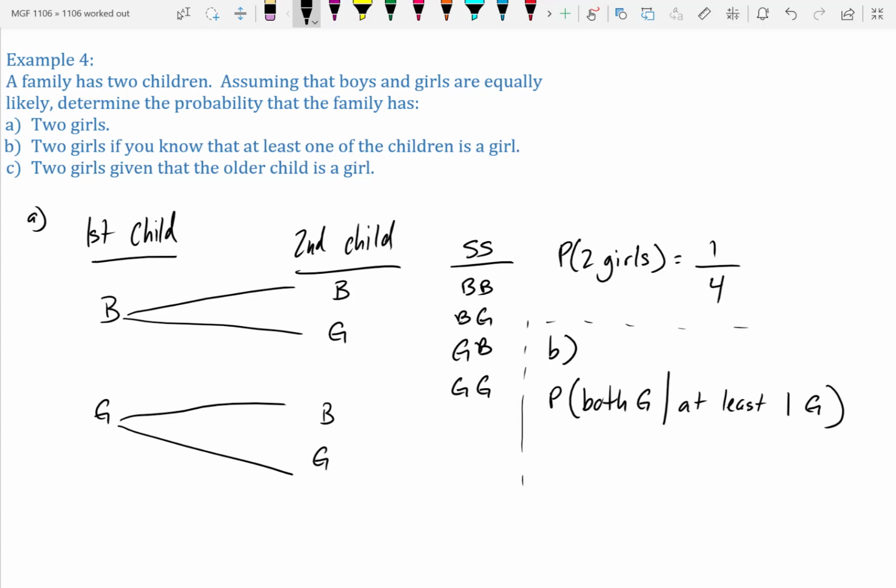We want to look at the ones that have a girl in it. 3 of them have a G in it, and 1 is both GG. There's 3 groups with at least one girl, and only one of them is girl-girl. So the probability of that is 1/3.